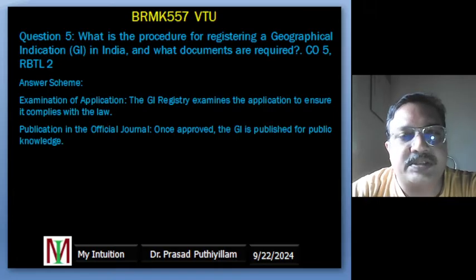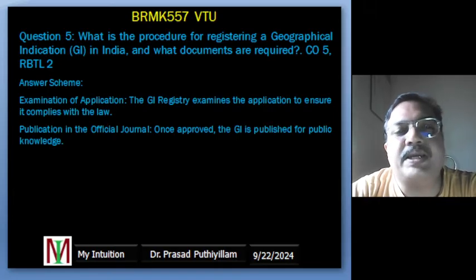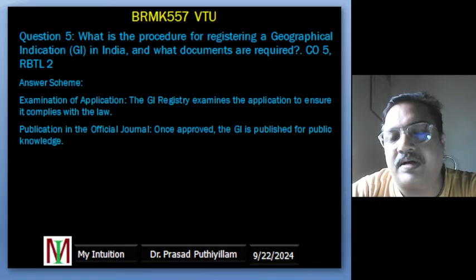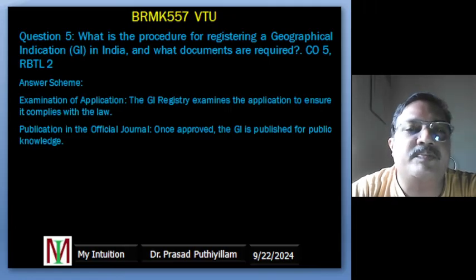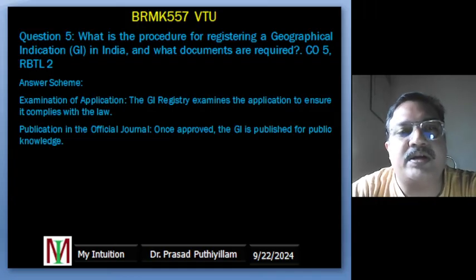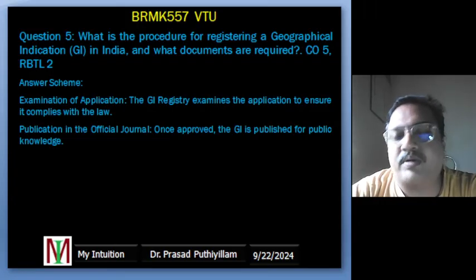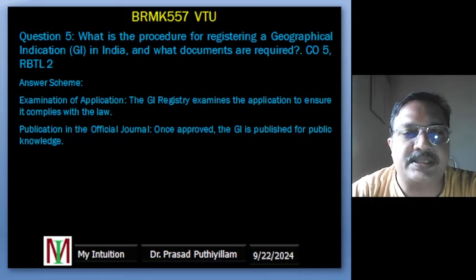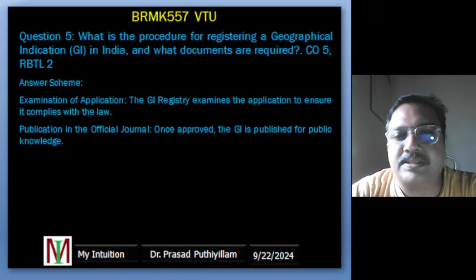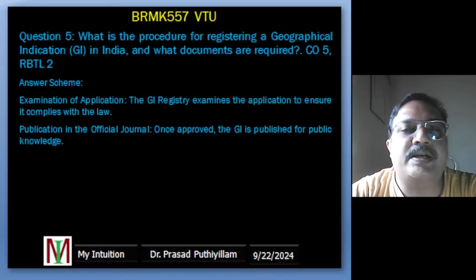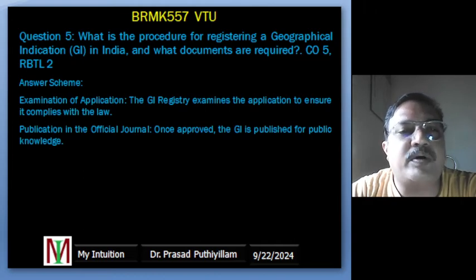Publication in the official journal. Once the application is approved, the details of GI are published in the official journal. This is a public document which tells everyone about the new GI registration. For example, the Kanchipuram silk sari was approved, and the detail about it was published in the official journal for everyone to know.